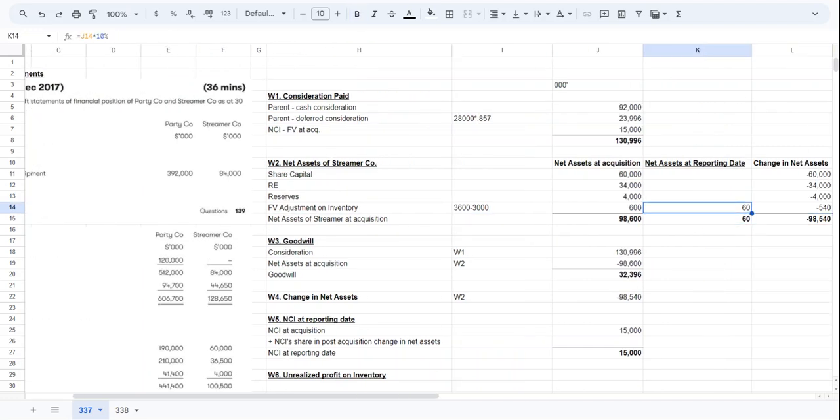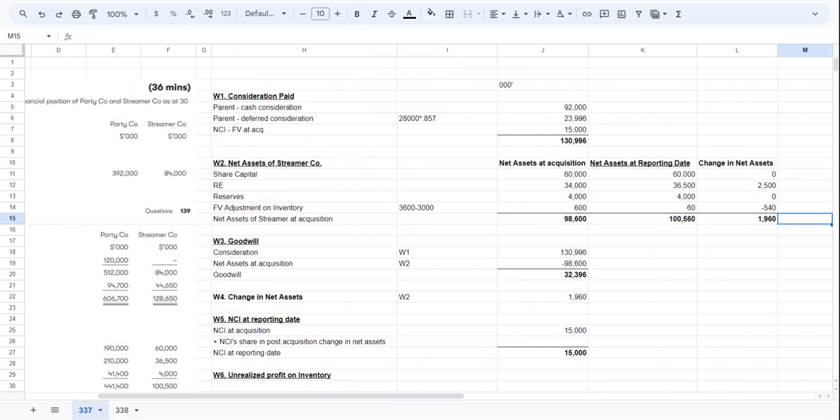Maybe we can put this here also, net assets at reporting date. So share capital is still 60 million. Their retained earnings we can see is 36500 from the question, and they still have 4 million of reserves. Then fair value adjustment we already know. So the change is 1960. Okay, we have calculated the change here already.